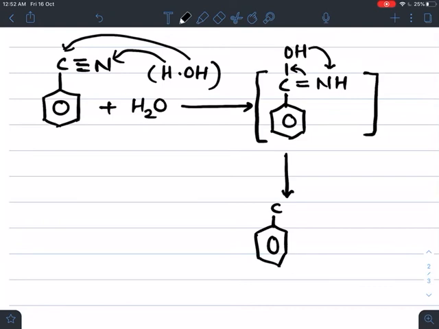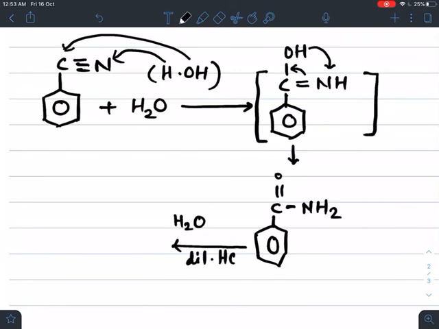By the rearrangement, here we get the benzene ring attached with C double bond O NH2. So benzamide is formed, which on further acid hydrolysis, meaning again addition of water, takes place in the presence of dilute HCl when the mixture is heated.